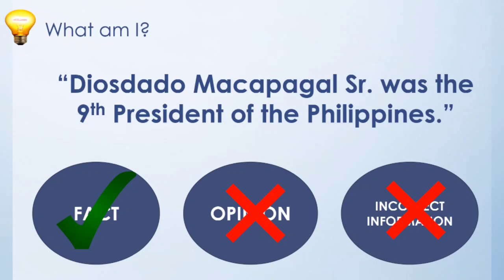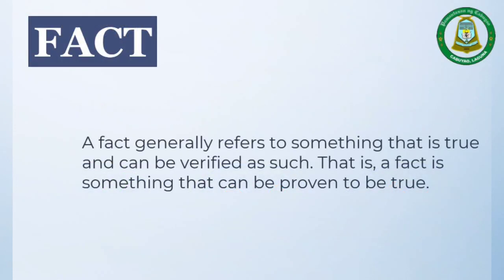In English, whether you are analyzing literature or any informational text, it's very essential that you understand the difference between fact, opinion, and incorrect information. So let's start defining and giving examples.